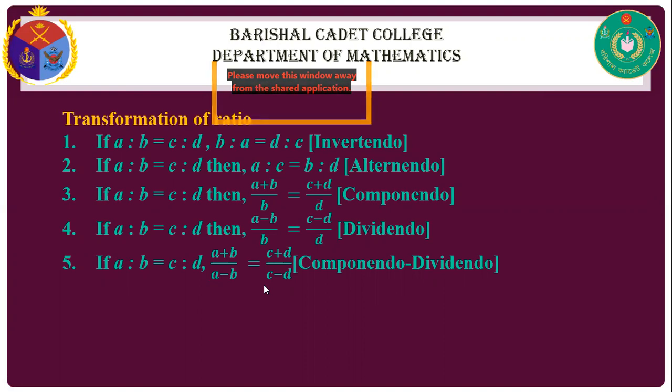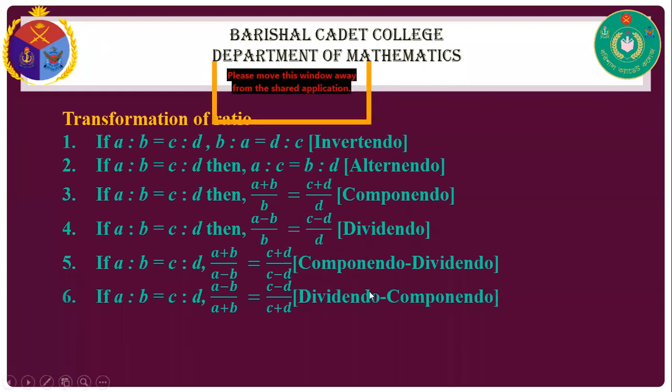Okay, so first if we write componendo dividendo, then in the numerator we use componendo, and in the denominator we use dividendo. And we alter it like that: dividendo componendo. That means in the numerator we use dividendo and in the denominator we use componendo.